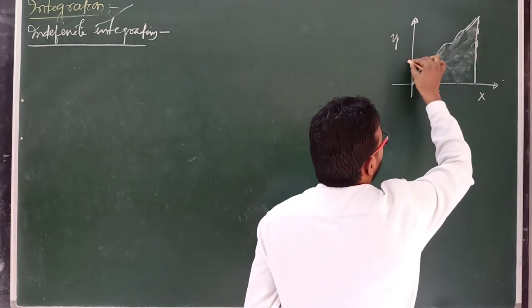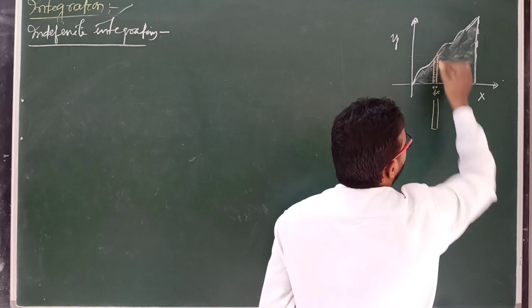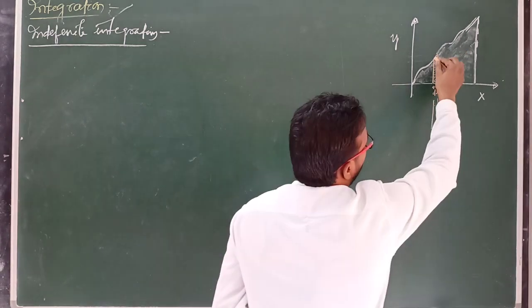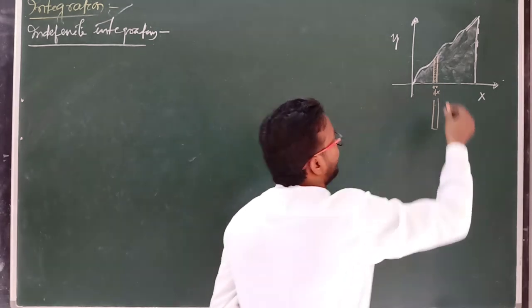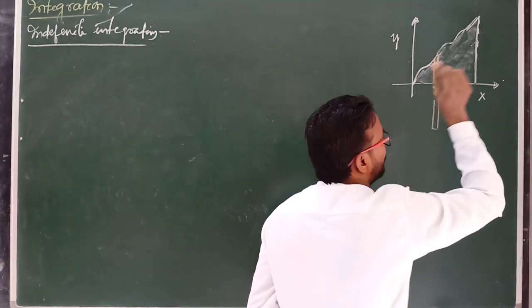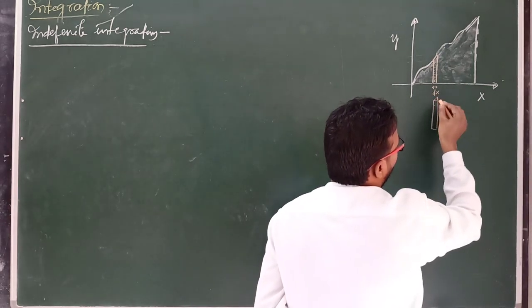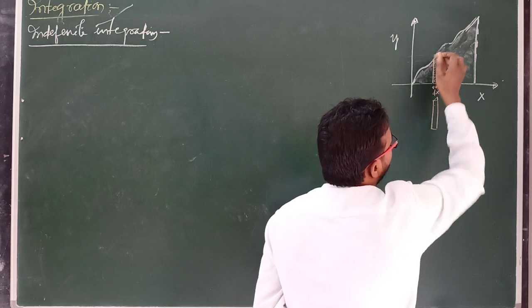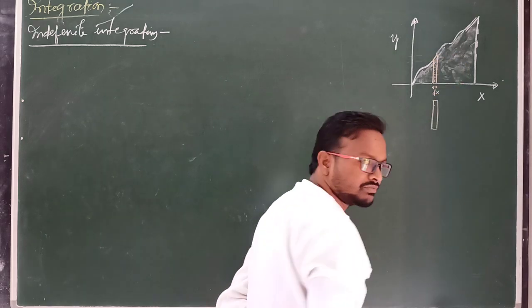Similarly here, another point. This point is y1 and this point is y2, but y1 and y2 are very small. Clear? Or you can say y1 and y2 are very close to each other, or you can take only one value. Clear? This graph actually looks like this, with y1 and y2, but for a very small region you can choose it as just like a straight line.